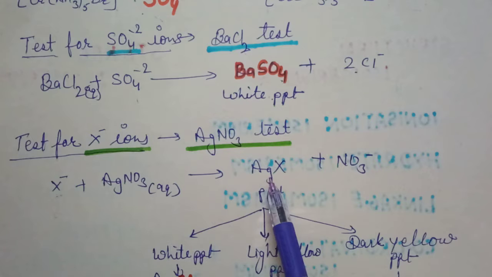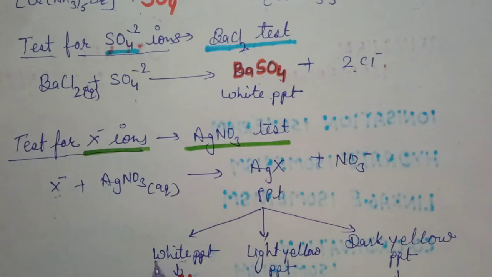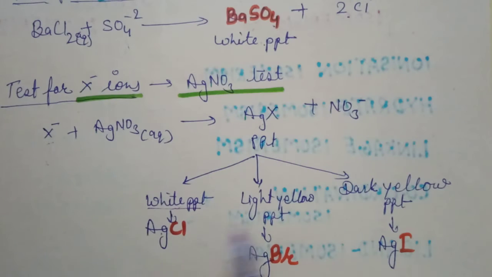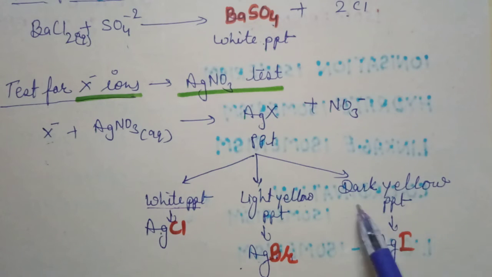How will we identify which it is? We can identify by the color of the precipitate. If we get a white precipitate, AgCl is present. If we get a light yellow precipitate, there is Br minus, meaning AgBr. If we get a dark yellow precipitate, there is AgI.